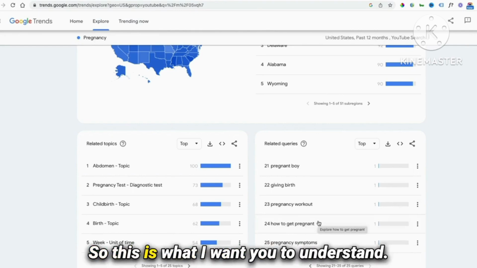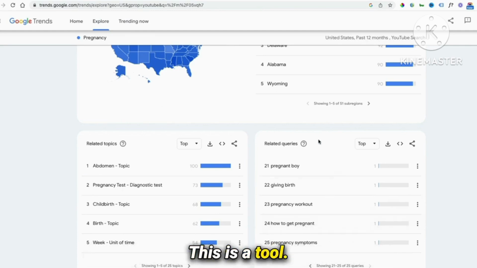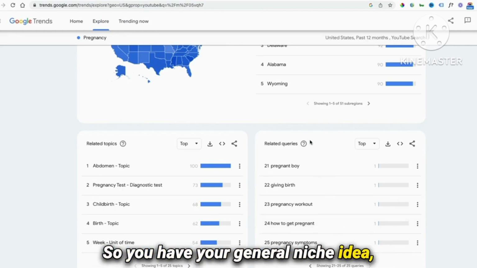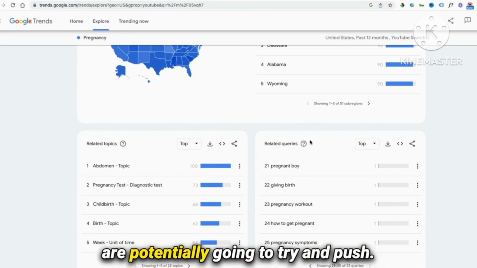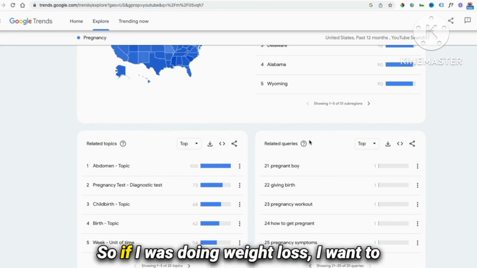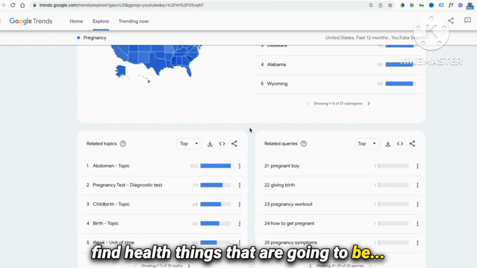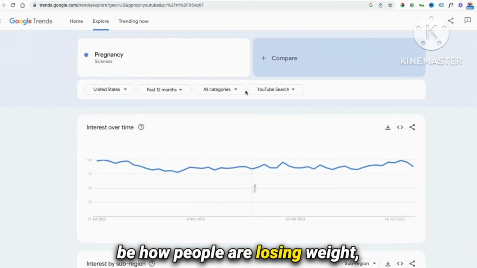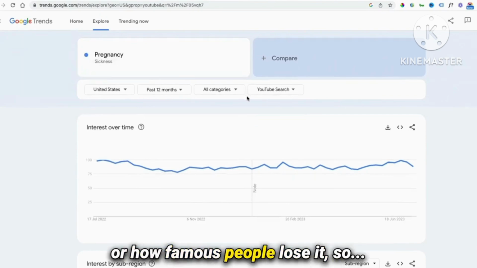So this is what I want you to understand. That this is a tool. You need to read between the lines. So you have your general niche idea. You then have your products that you're potentially going to try and push. So how would you do it? So if I was doing weight loss, I want to find health things that are going to be relatable to health. So it could be how people are losing weight or how famous people lose it.